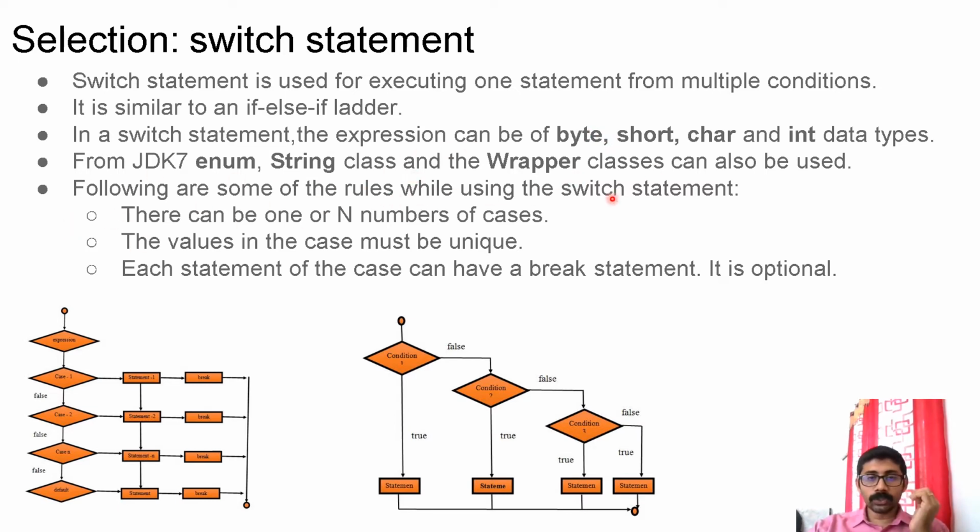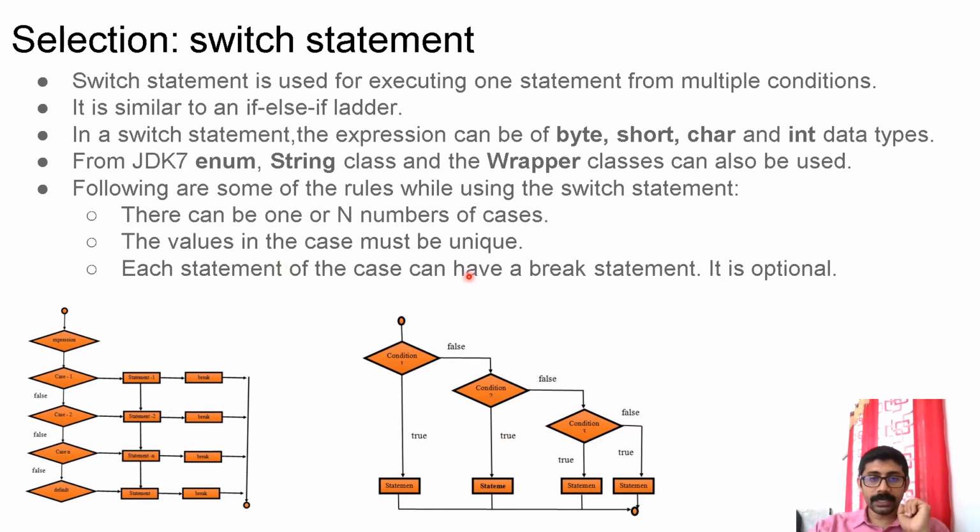Following are some of the rules while using the switch statement. There can be one or n number of cases, so at least one case has to be there in a switch statement. That is rule number 1. The values in the case must be unique, so you cannot have two cases for the same value. Just imagine I have cases like case 1, 2, 3. That is allowed. But case 1 and again another case 1 is not allowed. Those values must be unique.